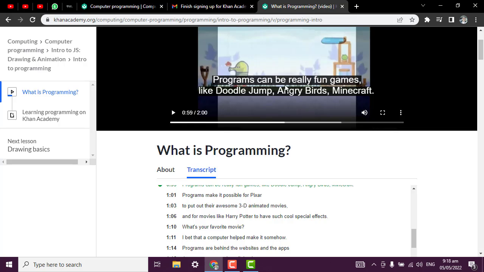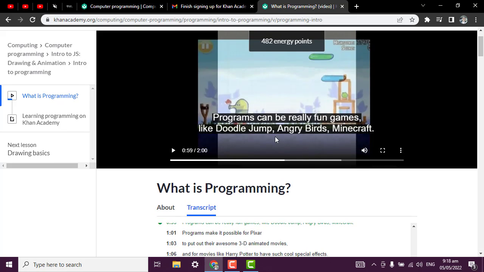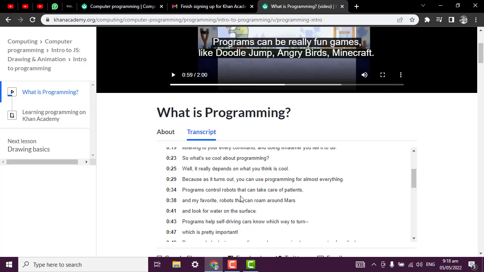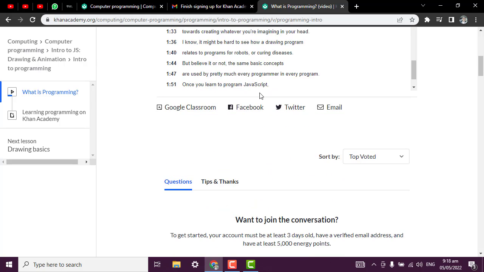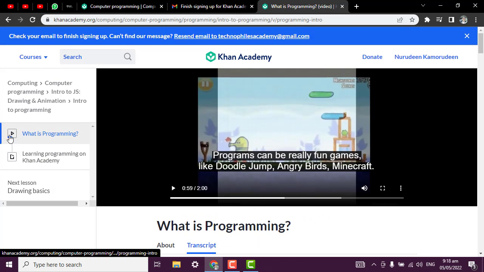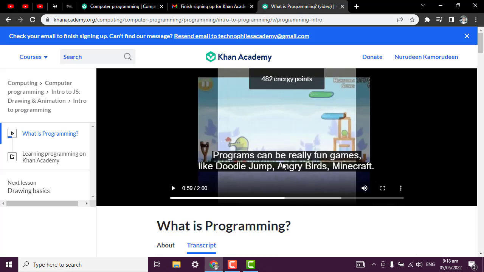In case you are not really catching up with how fast they are talking here, you can easily get details of what they are saying. You can read through it here. If you are done with this lesson, after you've gotten the concept of what is programming, you can proceed to the next class, which is this, and this is showing a kind of progress that you watch this video up to this stage. You have to complete each of these videos that are being shown to you. You must complete them so that you can move to the next lesson. That is how you can begin to learn programming here.